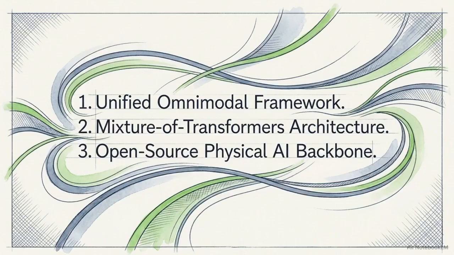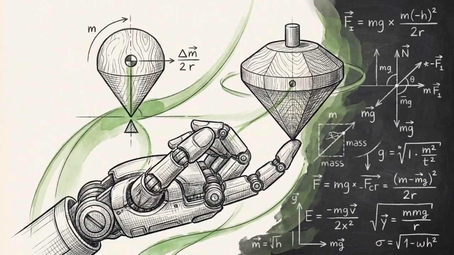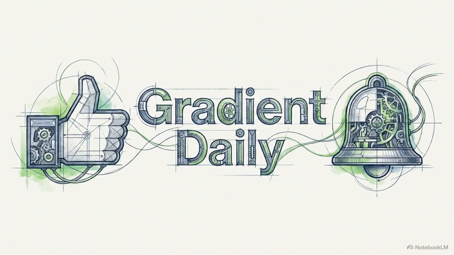To wrap up, these are the 3 core takeaways from the Cosmos3 research. First, Cosmos3 unifies text, video, and action into a single framework. Second, its specialized architecture and synthetic training give it a native understanding of physical laws. Cosmos3 provides the foundational software needed for the physical agents of the coming decade.